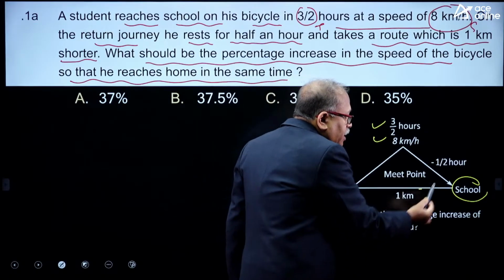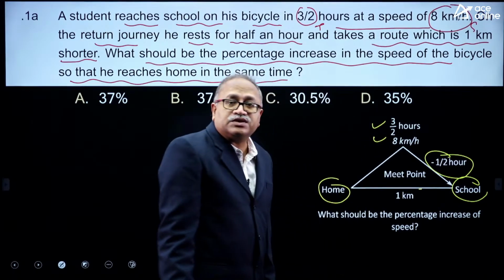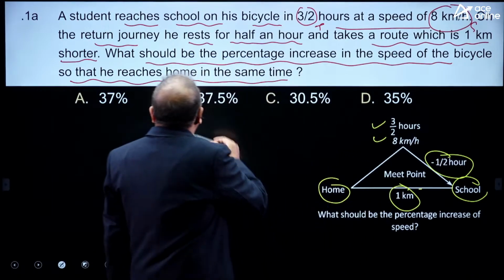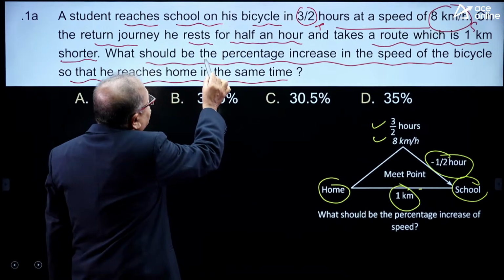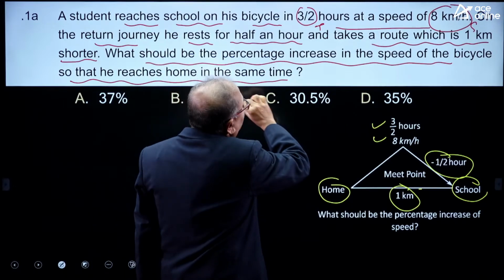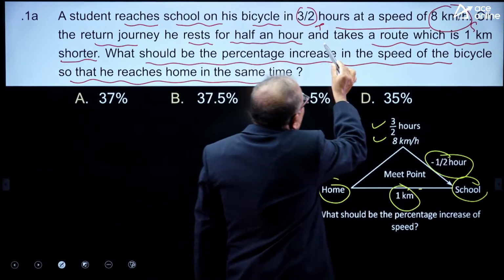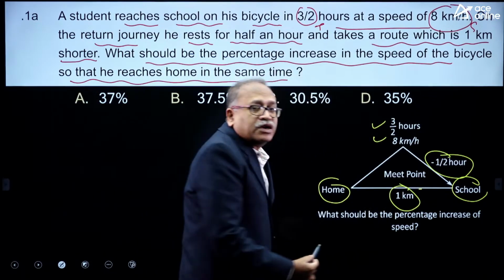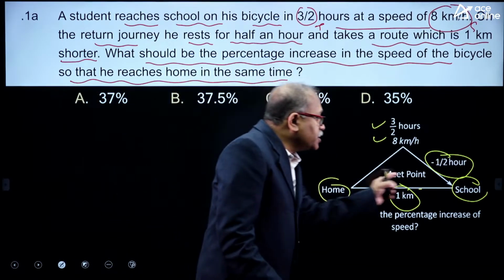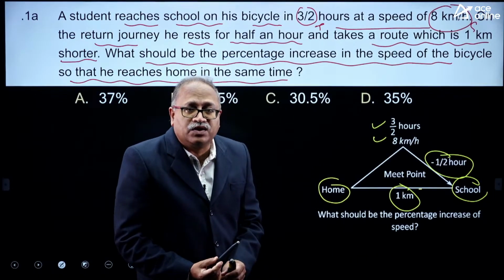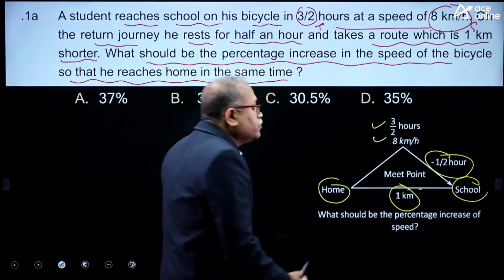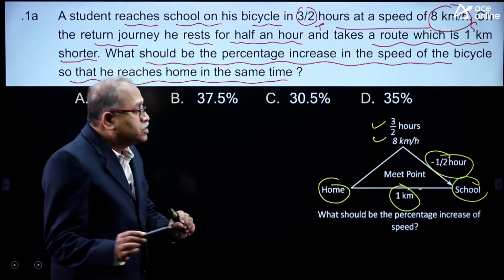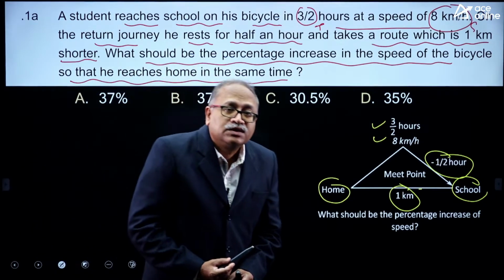While coming back he takes a half hour rest, and he takes a route which is 1 kilometer shorter, so the distance is now 1 kilometer shorter than the previous one. He reaches home on time. So, what is the percentage increase in the speed?